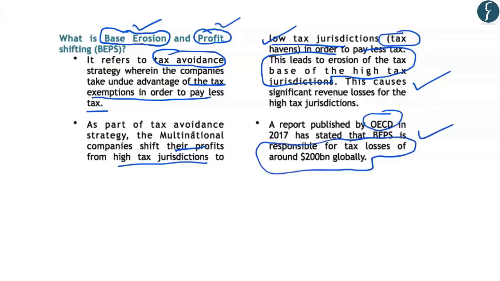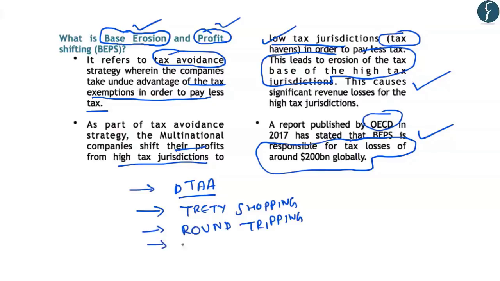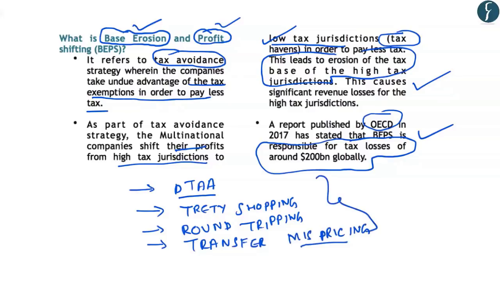So let us try to understand what are the important tools of base erosion and profit shifting. So the important tools of BEPS include double taxation avoidance agreements or the misuse of these agreements. Secondly, treaty shopping. Thirdly, round tripping. And finally, transfer mispricing. So by all these methods, the MNCs try to avoid paying tax. And due to this, it is causing a great amount of losses to countries which have high tax jurisdictions.